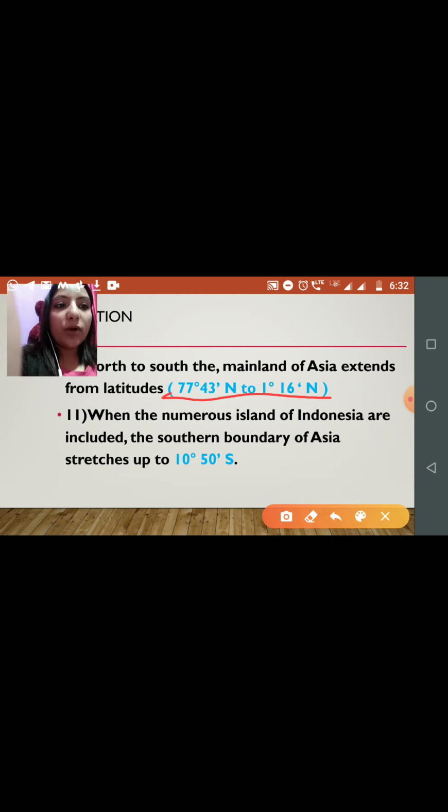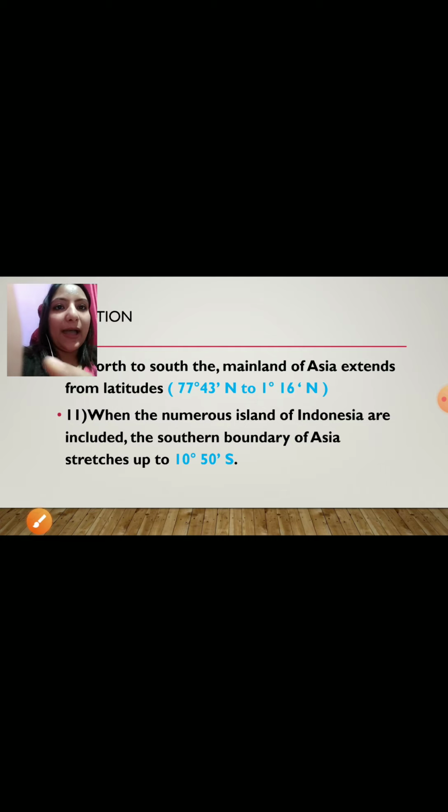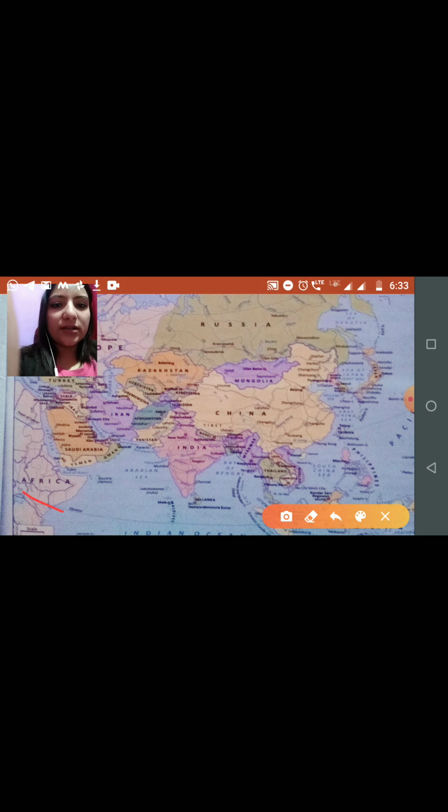The southern boundary of Asia stretches off to 10 degrees 50 minutes. Now you all see in the map here, this is the line of the equator.